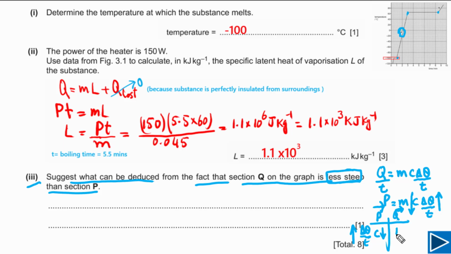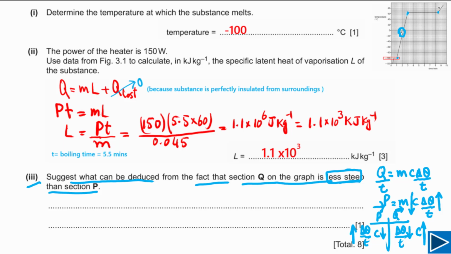But for section Q, delta theta over T means the gradient. Actually, we have temperature on the y-axis and time on the x-axis, so that is the gradient, that is delta theta by T. So for section Q, this is less. So it means the C of section Q is higher. Or simply we can say the specific heat capacity of the gas is higher than the specific heat capacity of the liquid. You can also use numbers, but this is a simple way.